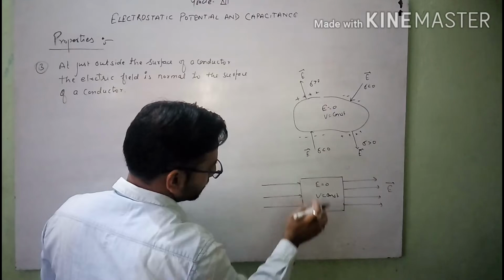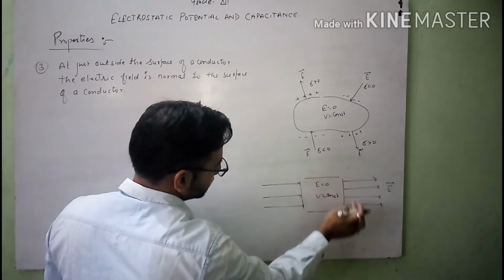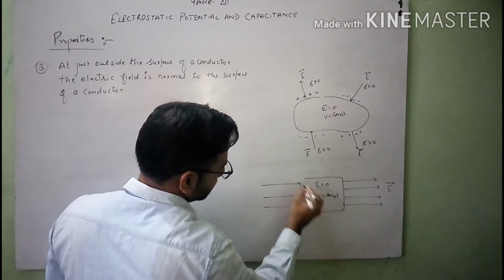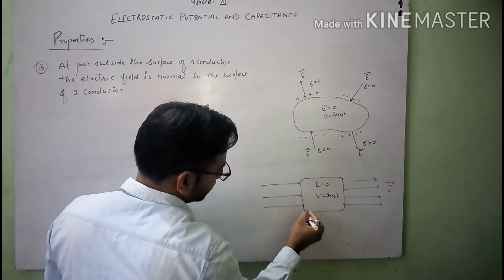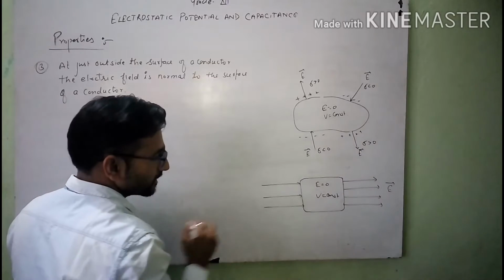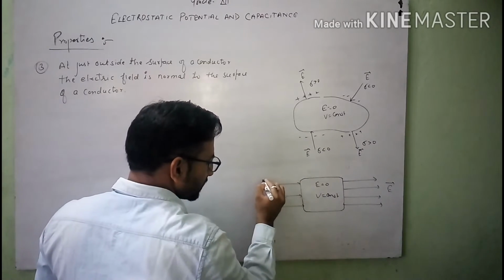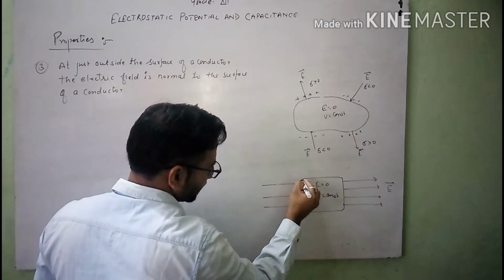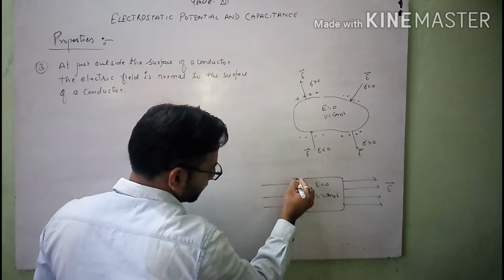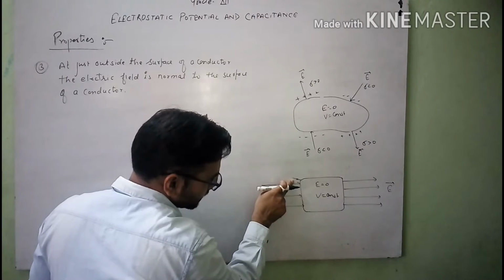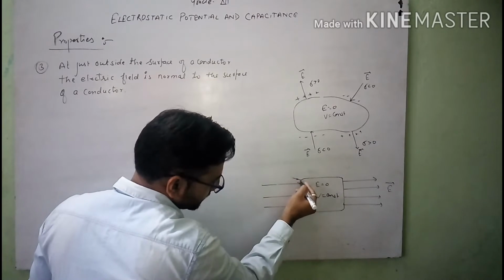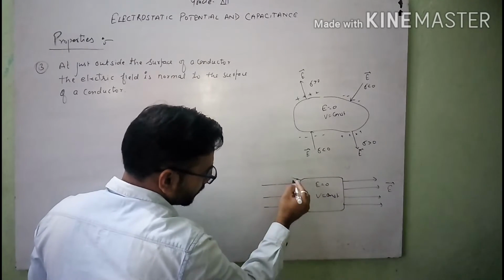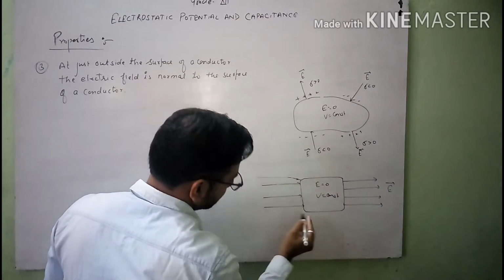If suppose the corners of this surface are curved, then you can see, student, the direction of electric field lines on this surface is such that the electric field lines are normal to the given surface at this point or at any other point where the lines are falling.